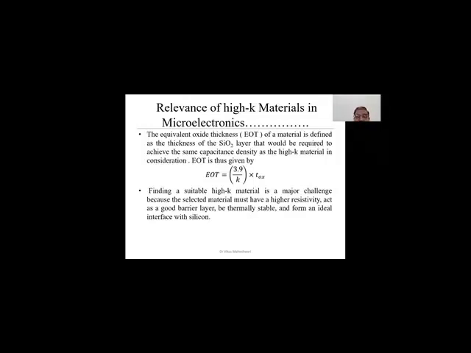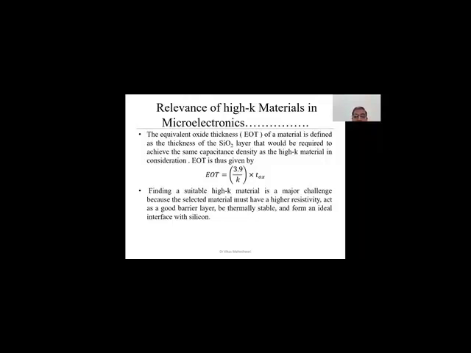In that case, we have to find the equivalent oxide thickness of the silicon dioxide, so that it provides the same electrical properties as when we replace it with a high dielectric material. That is given by 3.9 divided by K,